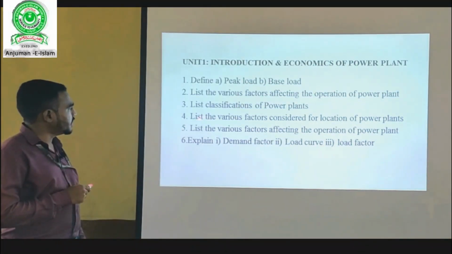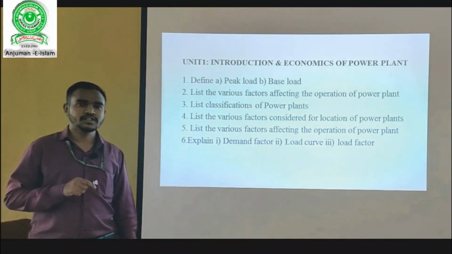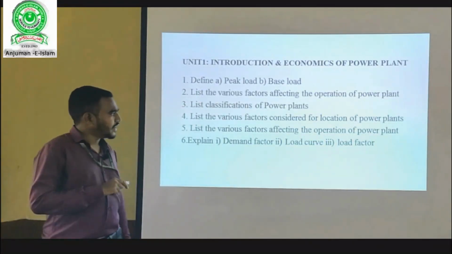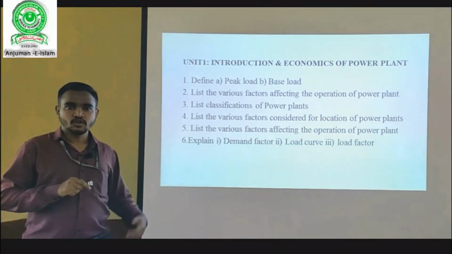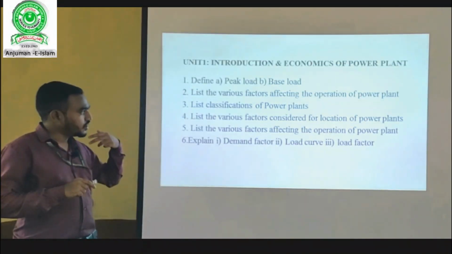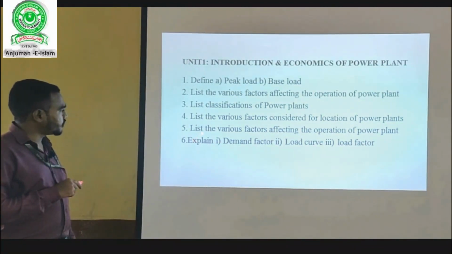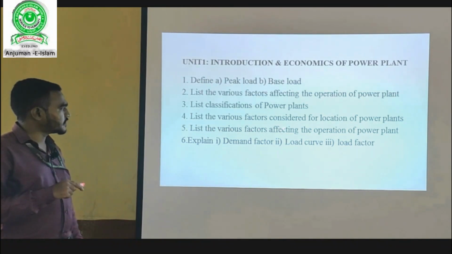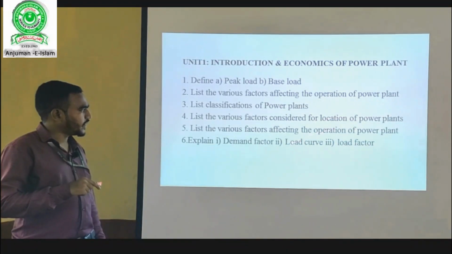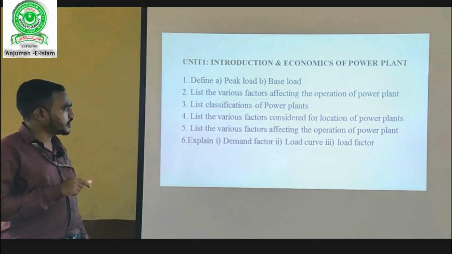Question number 4: list the various factors considered for location of power plants. Here you have to just list the factors which are affecting the location of power plants, such as land, fuel, then the topology, then the transport, which should be useful for the location of the power plant. Coming to the fifth question, that is list the various factors affecting the operation of power plant. Factors considered for the location of power plant and factors affecting the operation of power plant are both different. You should not get confused with both the questions.